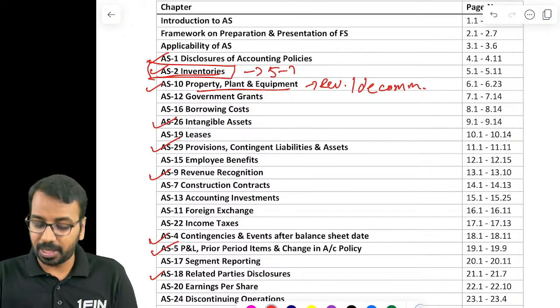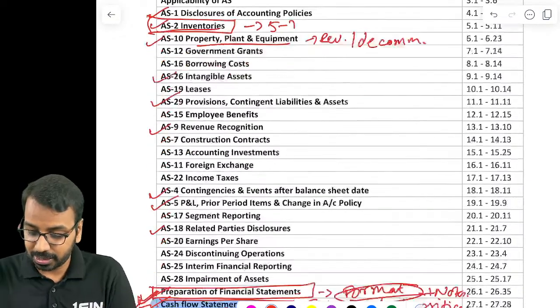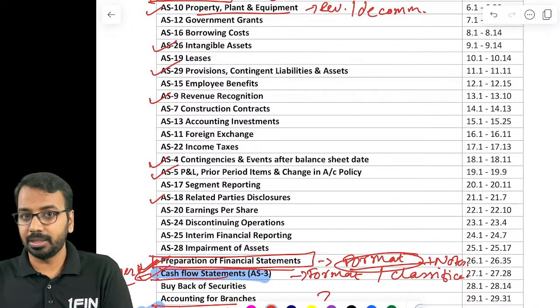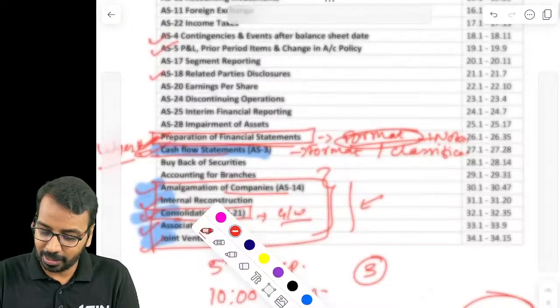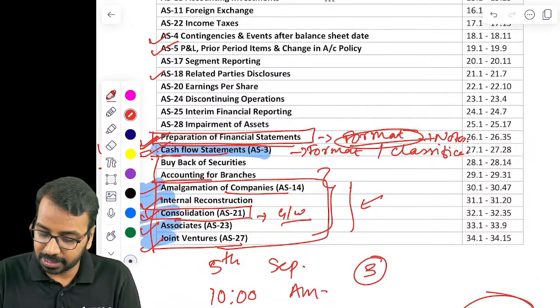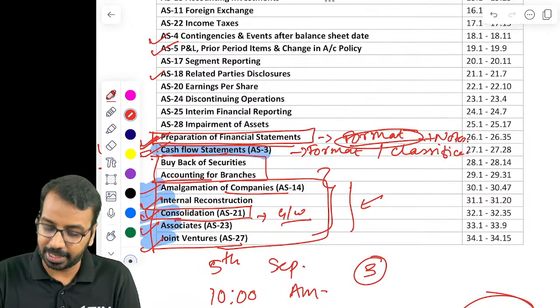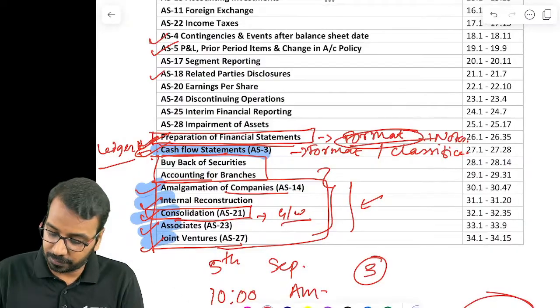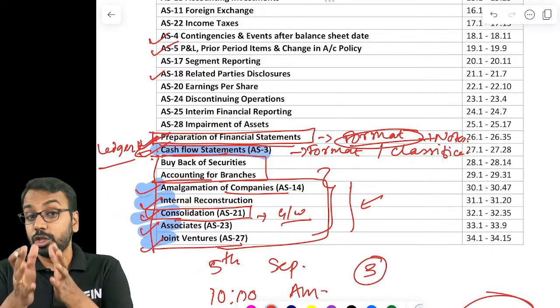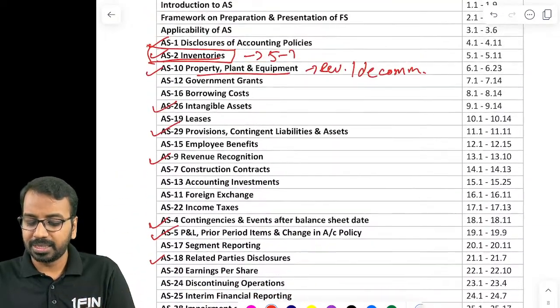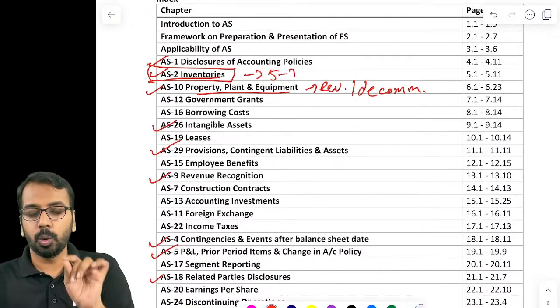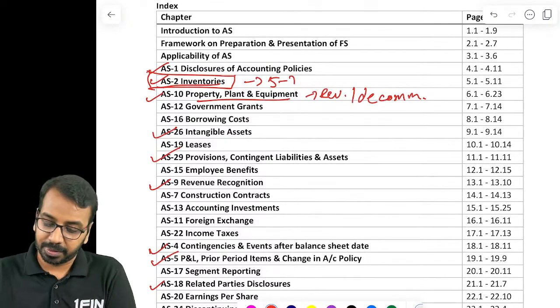So complete these remaining highlighted standards, and if time permits, try to cover a couple more standards, and then in the last day complete the balance standards and your buyback of securities and accounting for branches, right? If time is not sufficient, or if you are not able to complete everything, you still have the day before the examination to revise. Now I'll tell you chapter by chapter approach to cover those standards, right?